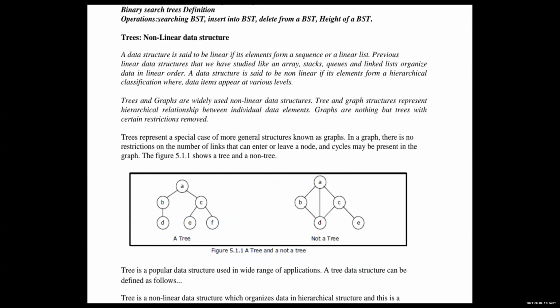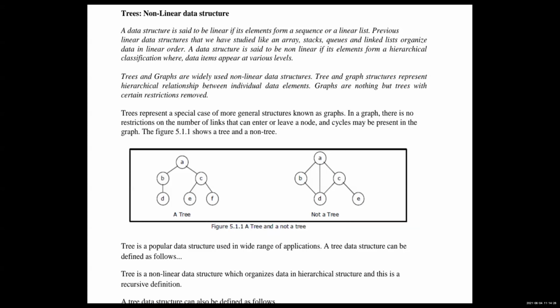So see the diagram here. This figure, figure one, represents a tree, and this other one is not a tree, because a tree is a non-linear data structure, but it cannot contain any cycle. So see here, in this A, B, C, D are in cyclic form. So it is not a tree; it is a graph.